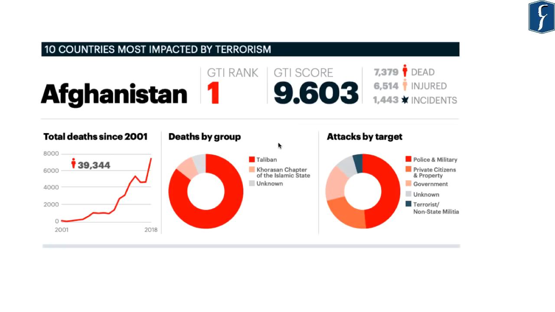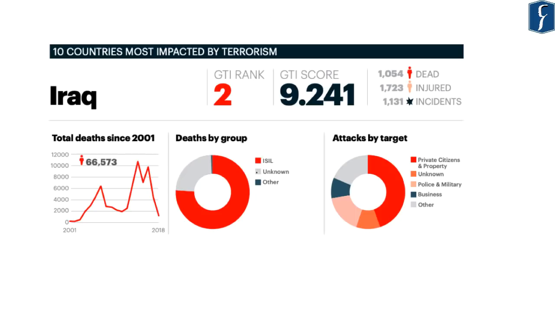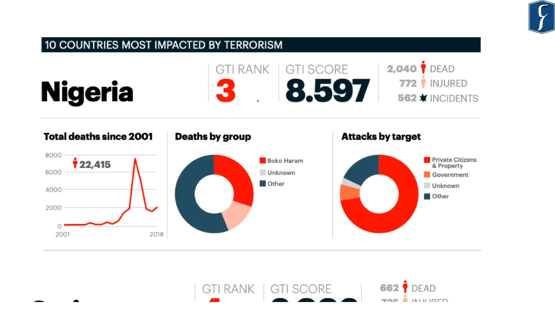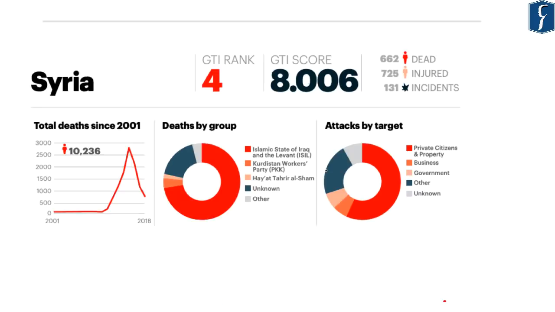For Afghanistan, the maximum deaths due to terrorism have been caused by the Taliban as well as the Khorasan chapter of the Islamic State. With respect to Iraq, the most deaths have been caused by the Islamic State. Moving on to Nigeria, the most deaths have been caused by the Boko Haram group. For Syria, there are a number of terrorist organizations such as the Islamic State of Iraq and the Levant, that is ISIL, Kurdistan Workers' Party, as well as Hayat Tahrir al-Sham.